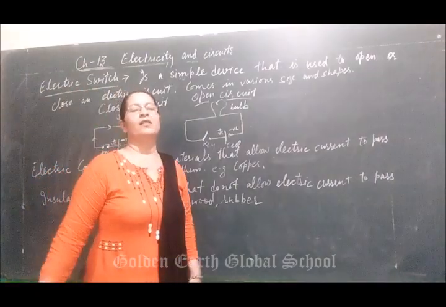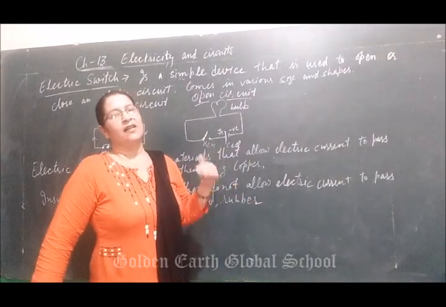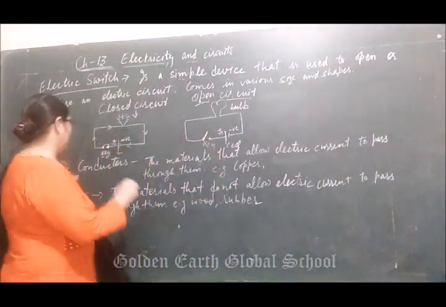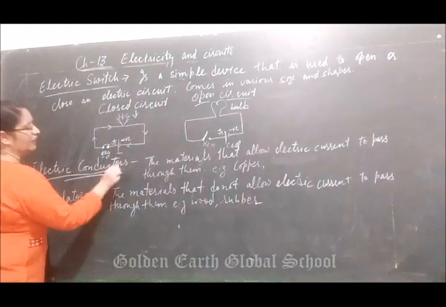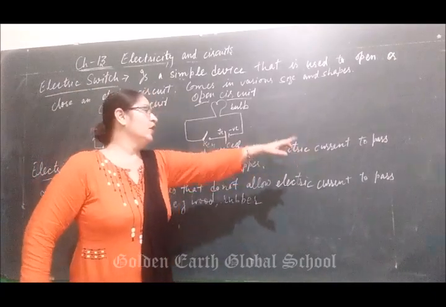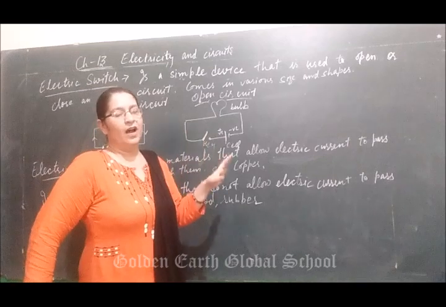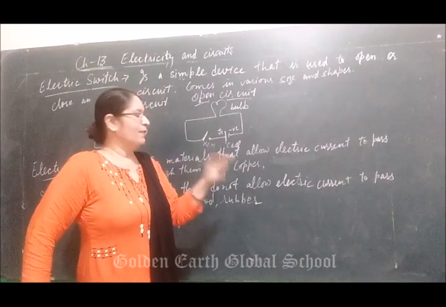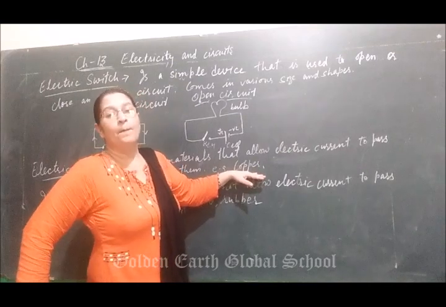There are two types of materials in electricity. One is conductor and second is insulator. All of you know that. What do you mean by conductors? Conductors are the materials that allow electric current to pass through them. In our home, office, and bank, wires are made of copper.